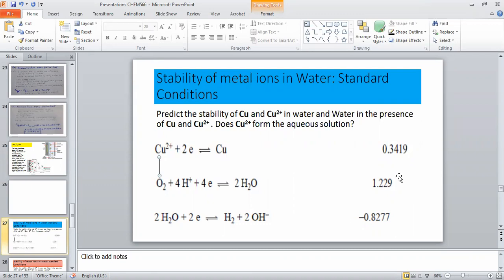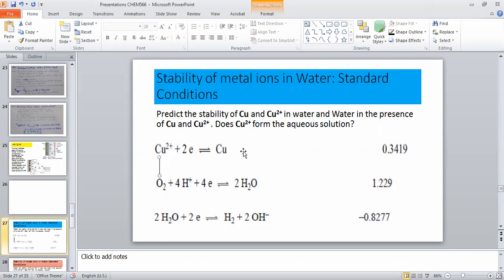So this is the reduction potential. When it is the reduction potential, all half cells are written in this form. That means these are the oxidized form, and these must be the reduced form at the right hand side of the arrow. And electron must be over here because this is the oxidized form. So all half cells are written this way. So this is not the answer.